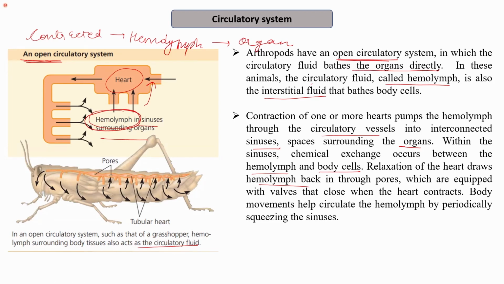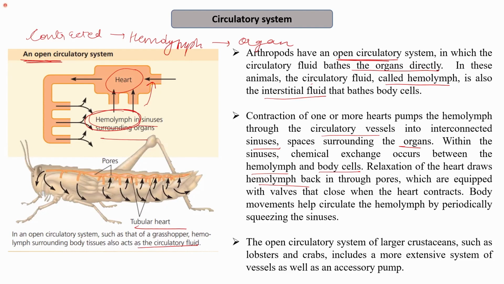So this is how, they have a tubular heart, for example, in the case of grasshoppers. The pumping of this heart leads to the release of the hemolymph into the sinuses surrounding the organs. The open circulatory system of larger crustaceans such as lobsters and crabs includes a more extensive system of vessels as well as an accessory pump. They have an accessory pump because they are larger, and the open circulatory system therefore requires a more extensive